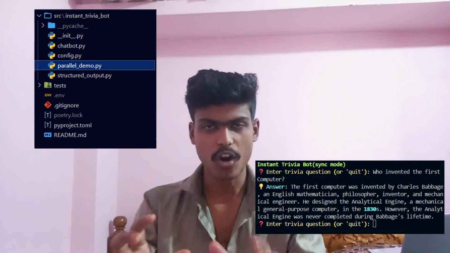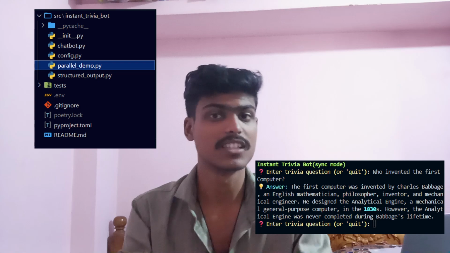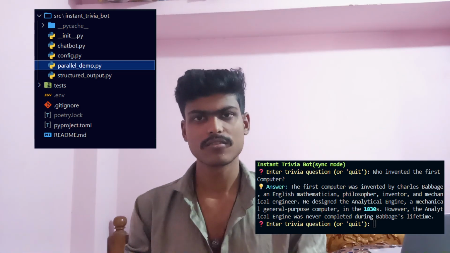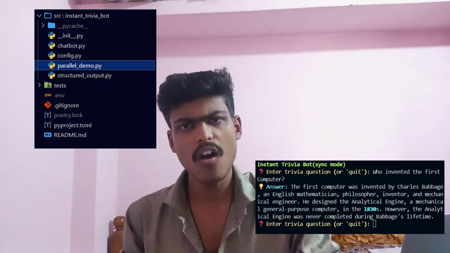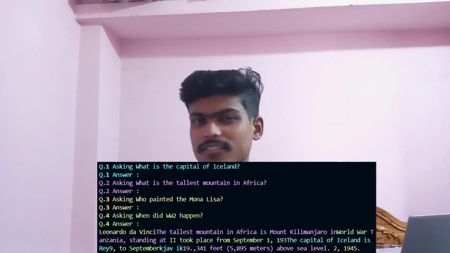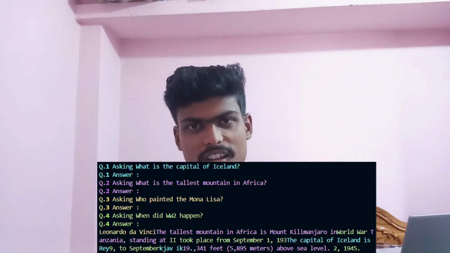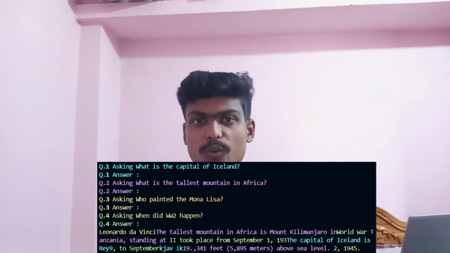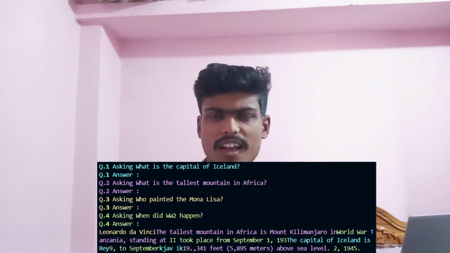We are combining modular LCEL chains, async programming, streaming responses, structured output parsers, all in one project. By the end, you will see multiple questions being answered simultaneously, token by token, with each answer color coded for clarity. When I built this, I learned so many concepts which I have never touched before, like async streaming, parsers, etc. And now I am going to explain all of it to you step by step.